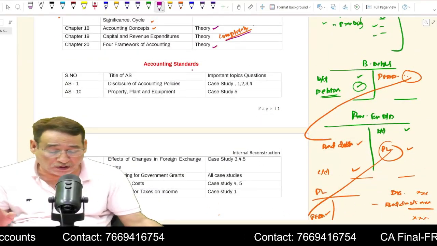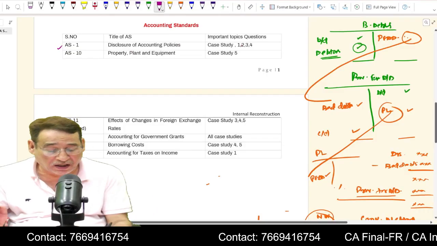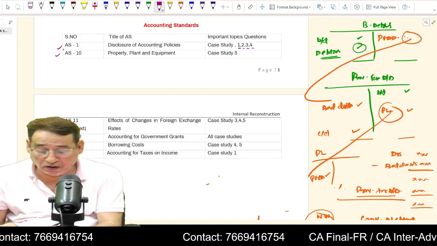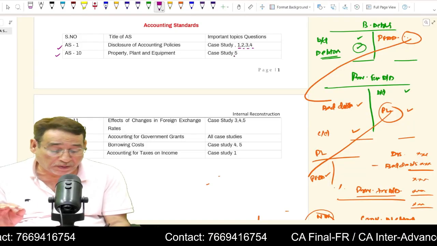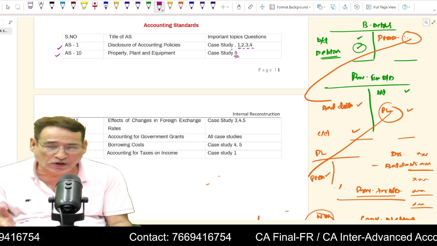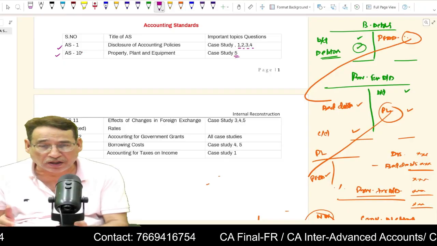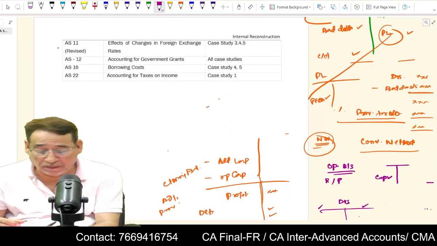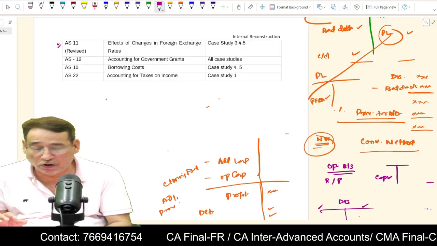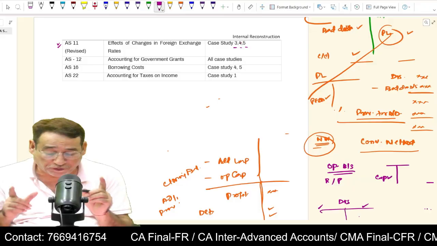Now coming over to the accounting standards. AS1, disclosure of accounting policies. Here you need to do case studies 1, 2, 3, 4. Correct? Coming over to AS10, property, plant and equipment, case study 5, because generally in property, plant and equipment you will be asked only questions related to depreciation. So that is the reason I told you, if you have done depreciation completely, almost AS10 will have been covered. Coming over to effects of changes in foreign exchange rates, a sure question from this particular standard. You can expect it as a sure question number 3, 4, 5. Case studies 3, 4, 5 you must do.